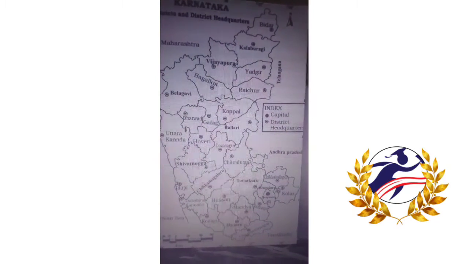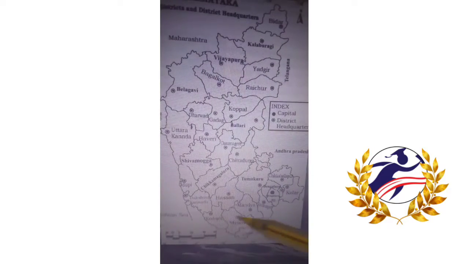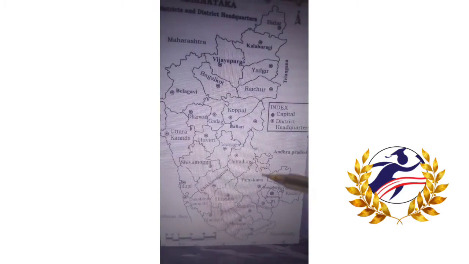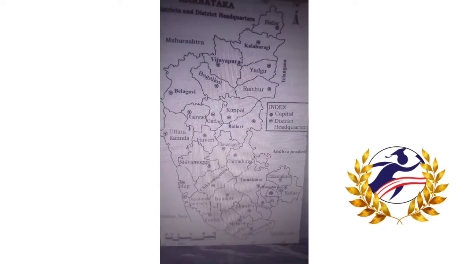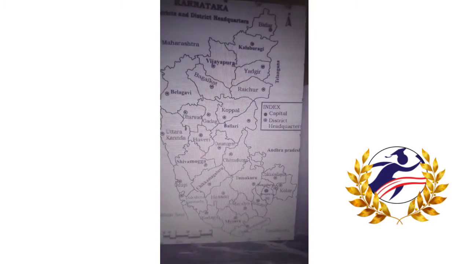So what about the total area of our Karnataka? The length is approximately 750 kilometers, from Bidar to Chamarajanagar, and the width is around 400 kilometers. So this is about the geographical location of our Karnataka, the value of longitudinal and latitudinal, and the total area in kilometers.